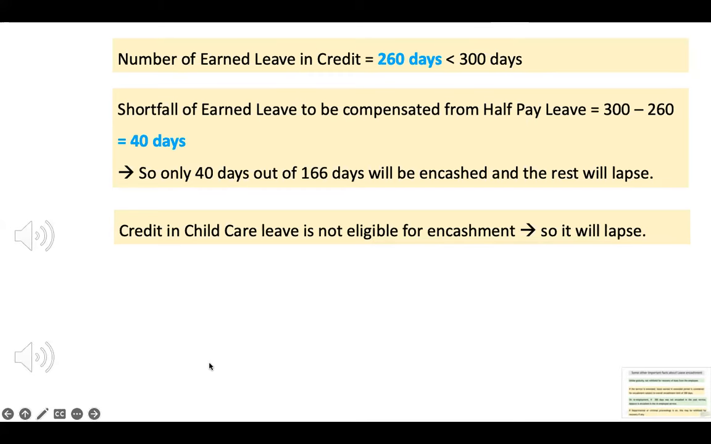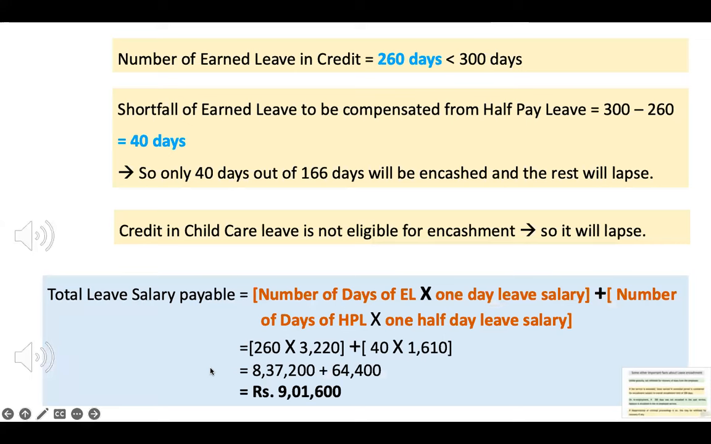So the total amount of leave salary payable will be equal to leave salary for EL and leave salary for HPL. Leave salary for EL will be calculated by multiplying the number of days of EL with 1 day leave salary, and that for half pay leave will be calculated by multiplying the number of days of half pay leave with 1 day half pay leave salary. And the total amount comes out to be 9,01,600 rupees.